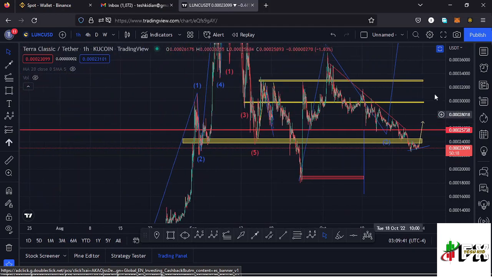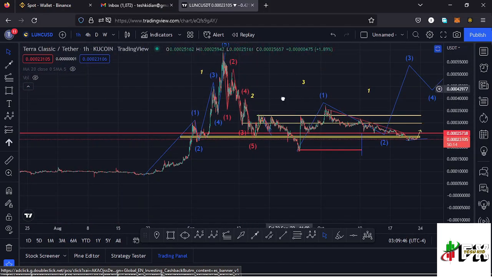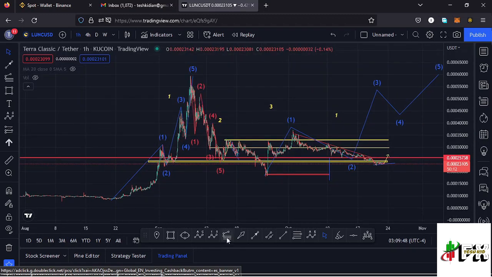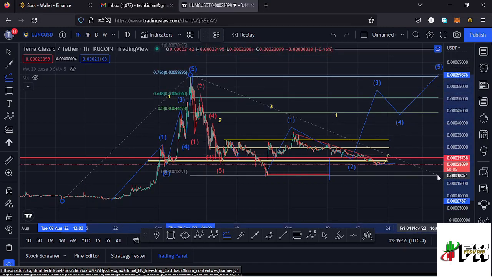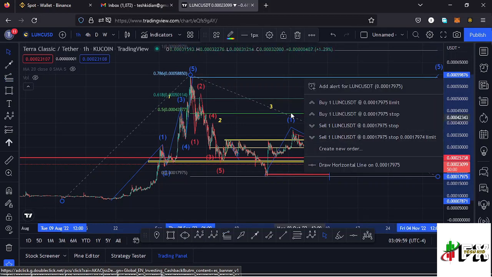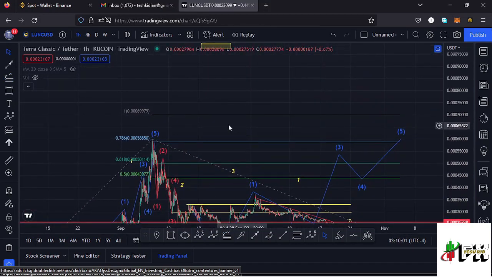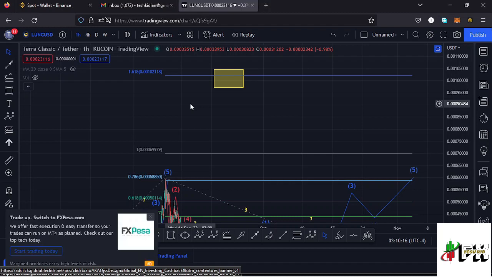And also zooming in, we can sketch out a target area for this higher Elliot wave count 3 to the upper side using a trend based Fibonacci, connecting it from the low of the wave 1 to the high of that wave 1, then dragging the fibs to the low of the wave 2 that we have currently here, and that gives me a minimum target area to the upper side in the formation of a third wave at the fib level 1.618, and that would get us back to around the $0.001 mark. And in case that plays out, then Lunc will be losing 1-0, so let's be patient and see how that plays out.